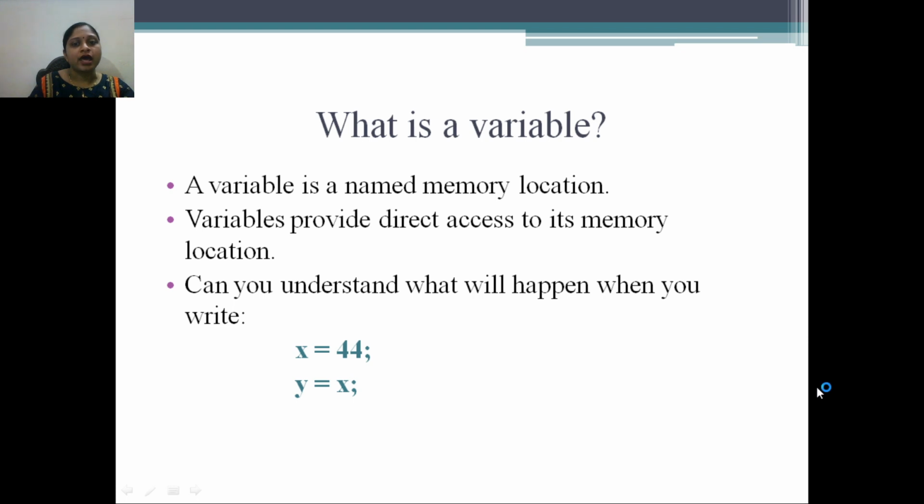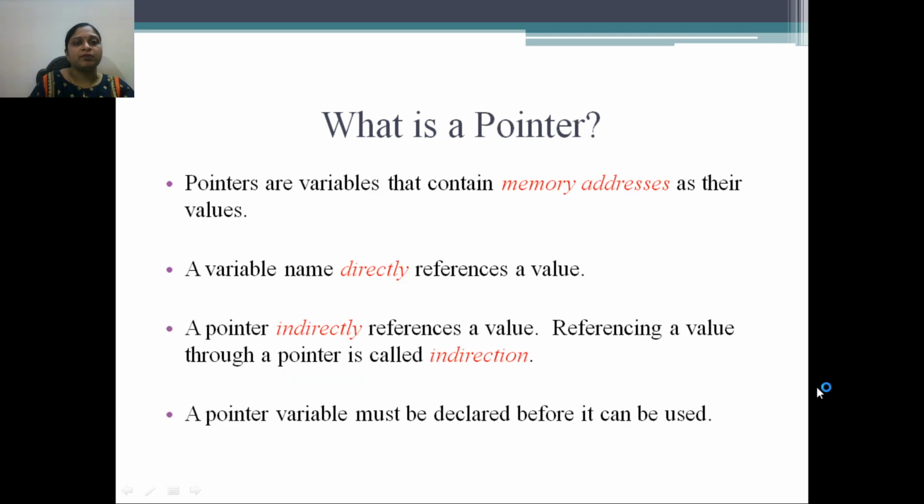Can you understand what will happen when you write x equal to 44 and y is equal to x? So x equal to 44 is called the initialization of a variable. When you write the next statement, y is equal to x, whatever value is stored in x will be assigned to the variable y. But x and y both have different memory locations. So when you create the variable x and the variable y, those values will be assigned to different memory locations. Okay, so that is about the variable.